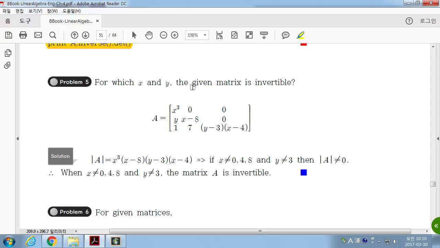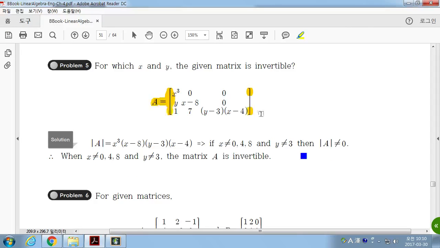And for which x and y is the given matrix invertible? Okay. What is the determinant of this matrix? If this is not 0, then the determinant is non-zero. So find the solutions first.